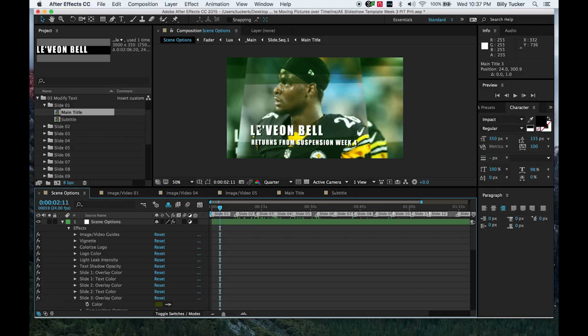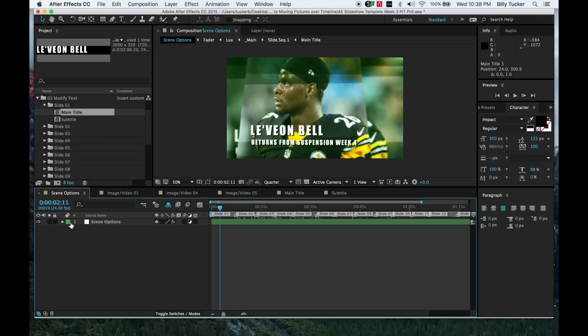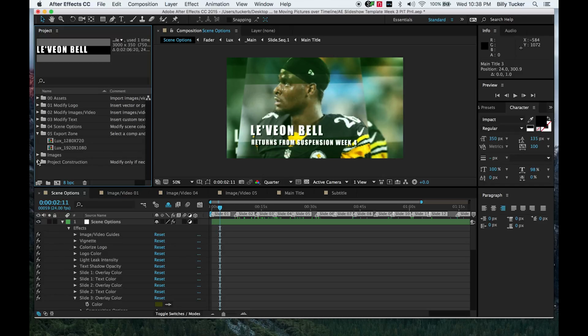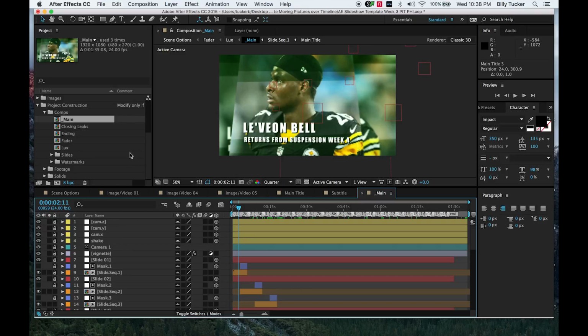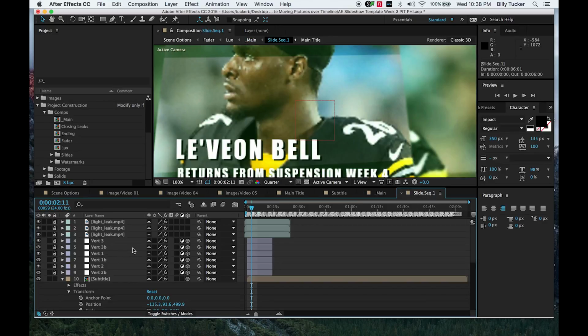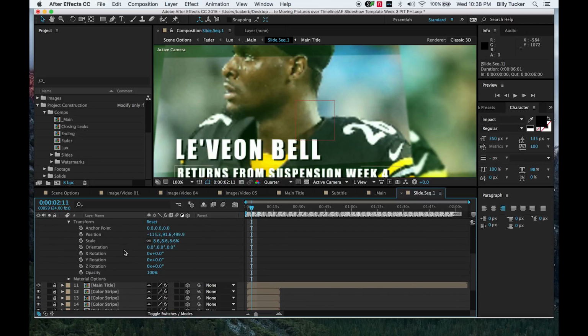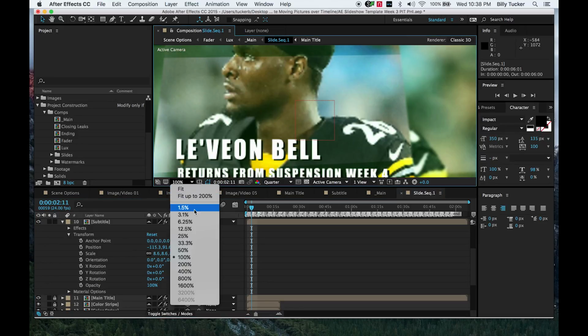The only other thing is once in a while we have to position this text better inside each frame. And the way to do that, in project construction, we go into main. Since that was the first slide, if we go here to slide sequence 1, we unlock it and double click it, now we see that there's subtitle and main title options that we can manipulate.